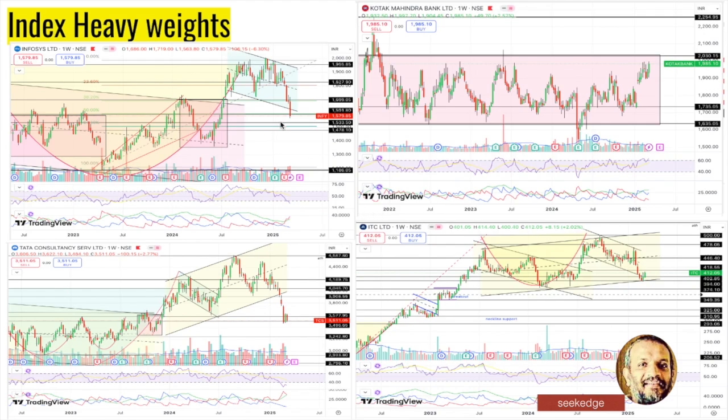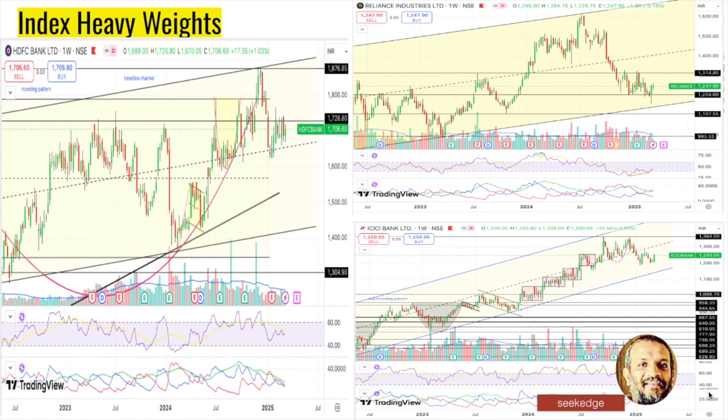Infosys is backing down from the upper end. Momentum is bearish in both TCS and Infosys, both black. As usual, it's consolidating sideways up and down. TCS also is trying to climb back, just sideways. So overall, sideways momentum for all the heavyweight stocks. Heavyweight stocks are holding the market, you can see. So buying is happening only there probably.